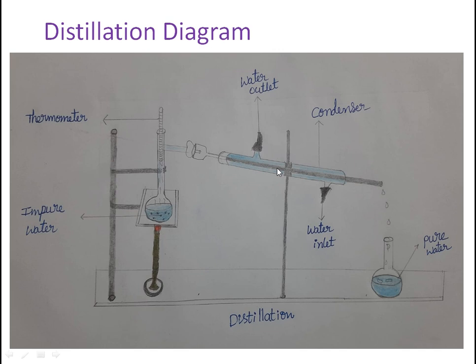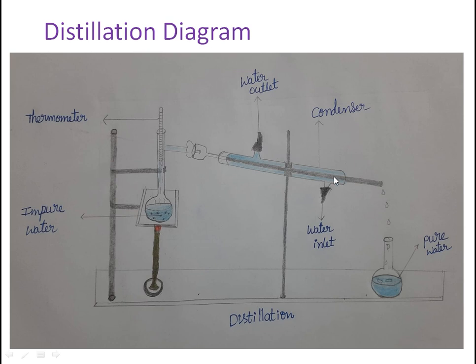The condenser is kept cool by circulating cold water around it. This cools the steam and changes it back into water. This process is called condensation of water.